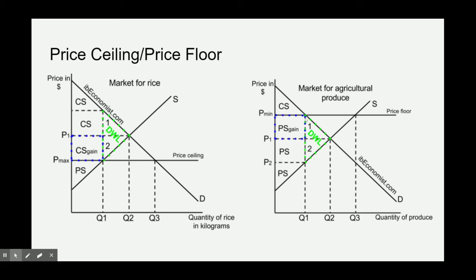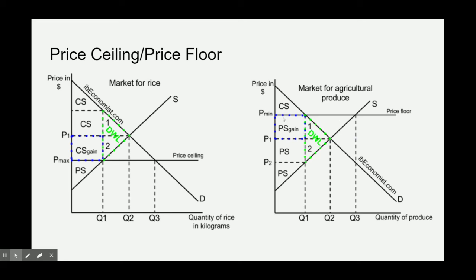So this is usually put into place by governments to try to correct something they think is unfair for either consumers or producers. So agricultural produce is given as an example here. And as you do the assignment today, you'll have to find a real world example. And a lot of the ones you'll find, especially for price floors, are some sort of agricultural product.